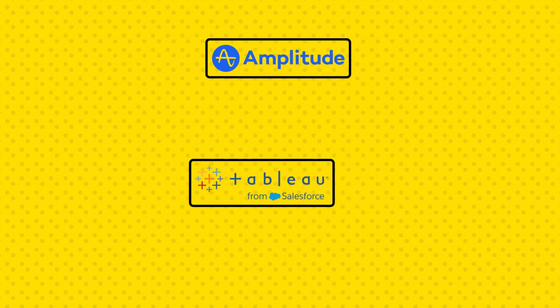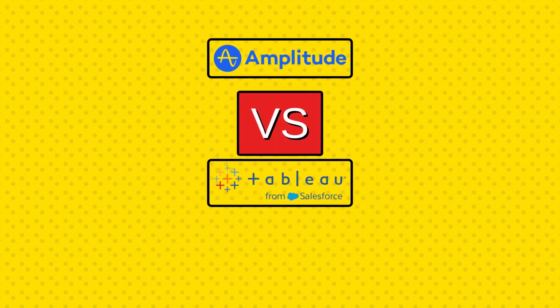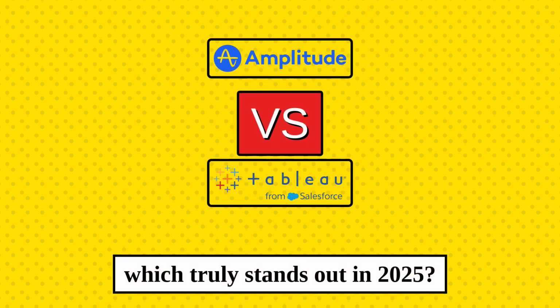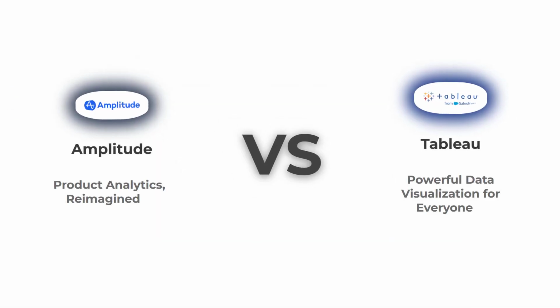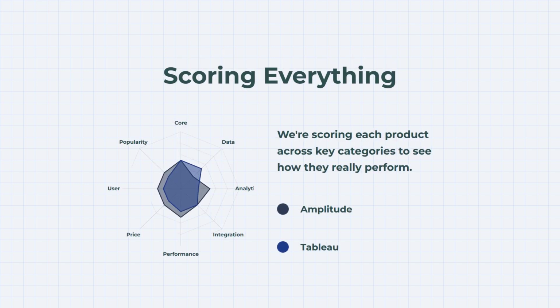Two giants in analytics, Amplitude versus Tableau. One burning question: which truly stands out in 2025? On the left, Amplitude, redefining product analytics for fast-growing teams. And on the right, Tableau, the powerhouse of business data visualization. Let's skip the hype and dig into what matters most for your workflow. Each round earns points, and by the end, you'll know exactly who takes the lead. The winner might surprise you.